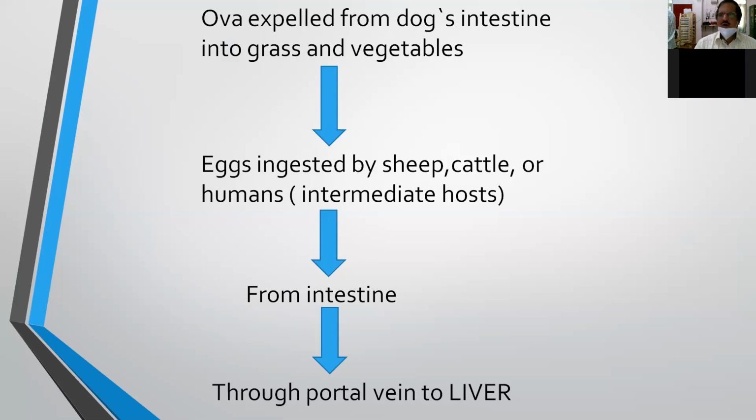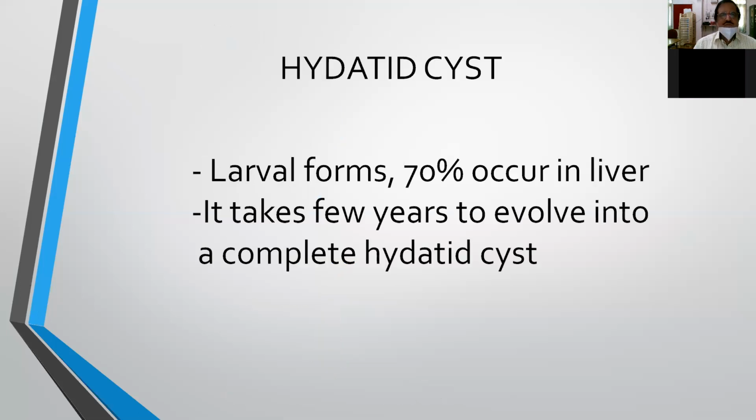That is the first organ, what we call the first filter in hydatid. Right. So hydatid cyst is a larval form, and 70% occur in the liver. The second filter we describe is the lungs, where we commonly see the hydatid cyst. It takes a few years to completely evolve into a complete hydatid cyst.